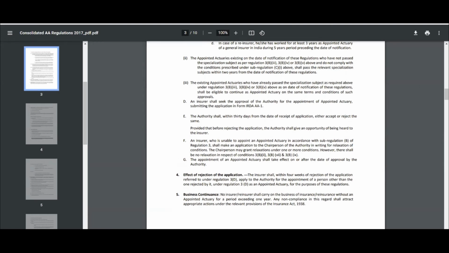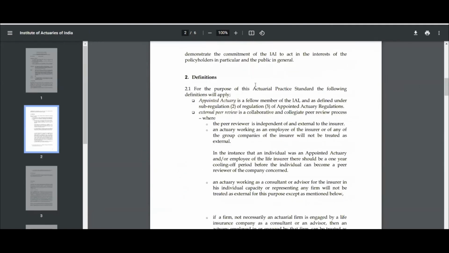So moving on to the APS, which is related, which is the peer reviewer. Now, the peer reviewer is, once again, an actuarial practice standard. Here, someone external would review the work that has been done by the appointed actuary. Although the appointed actuary will have the final say because he or she is ultimately responsible for the work done, the reserve calculated, etc. However, the peer reviewer will do high level checking, and there would be formal discussions between the peer reviewer and the appointed actuary, and there should be some formal documentation of that as well.